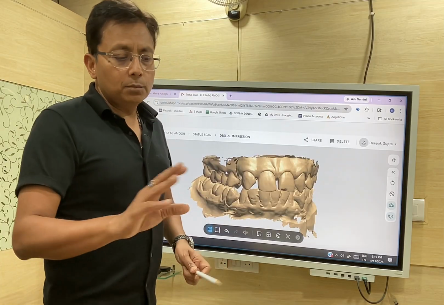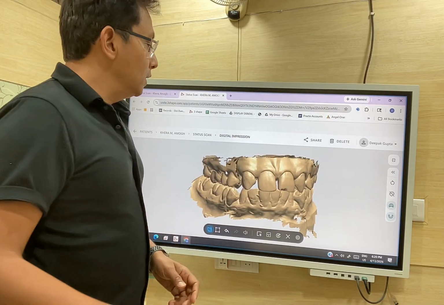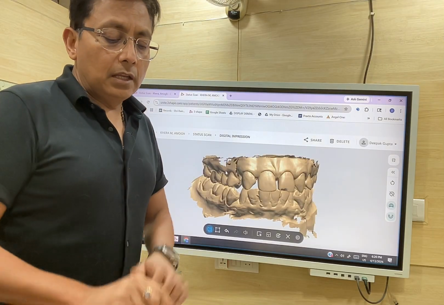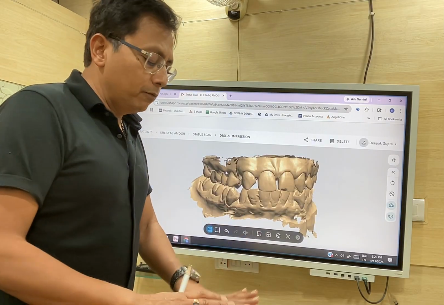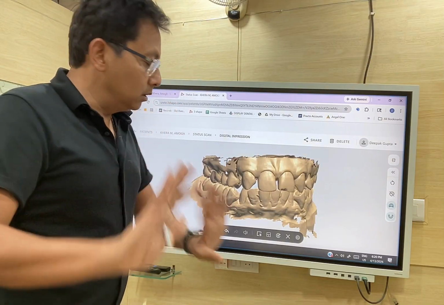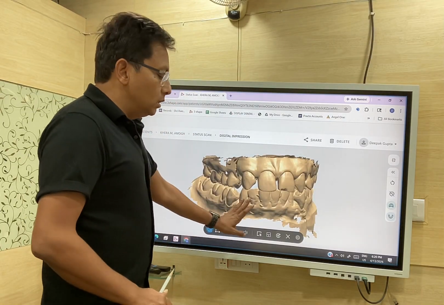So in three conditions, mild, moderate, severe, we can divide them. Symptomatic or non-symptomatic, it can be a combination of anything. Any one symptom can be there. It can be non-worn teeth, partially worn teeth, maximum worn teeth. Symptoms can be there which are extra oral. But the treatment options are only three.